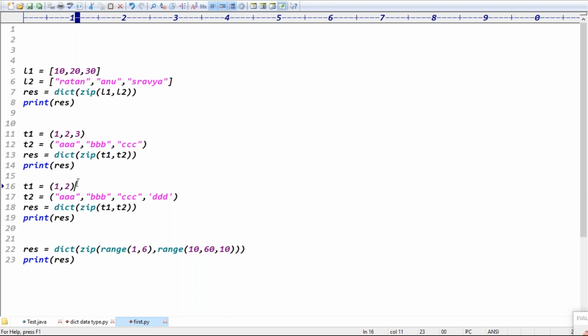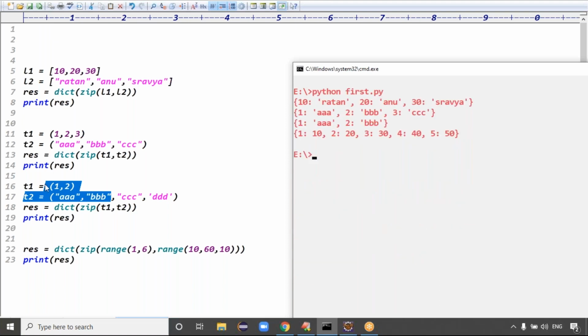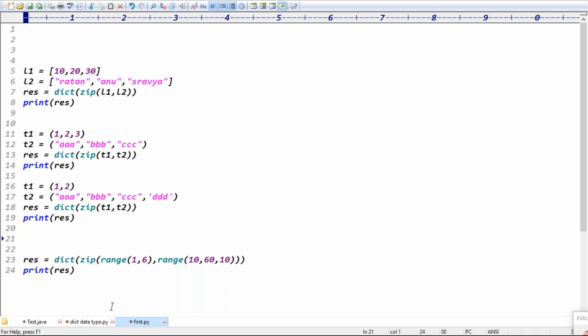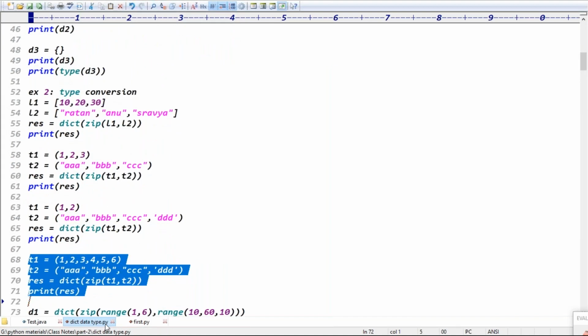Now I'm converting to which format? Dictionary format, right? Now the dictionary contains how many items then? We won't get an error. It won't raise any error, guys. Which one has the smaller length here? 1, 2 is there, right? It will take only 2 items. Just 2 items. See that code once. We got 1 triple A, 2 triple B, right? If any data is shorter, it will take values only up to that length, guys. Are you clear now?